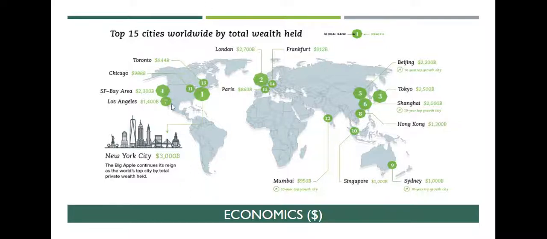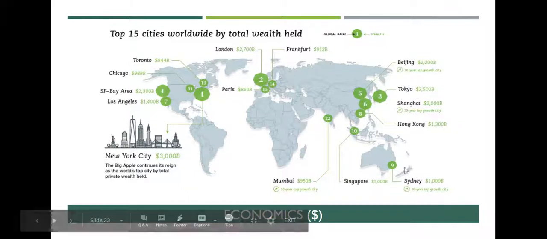The San Francisco Bay Area is number 4, and a lot of that is because our tech industry is kind of housed in that area. Beijing, China is a real up and coming area. You'll notice that Shanghai, which is also in China, is number 6. Number 7 would be Los Angeles, again coming from a lot of tech industries. This area has really skyrocketed. Hong Kong, which is part of China, is number 8. Sydney, Australia, is 9.